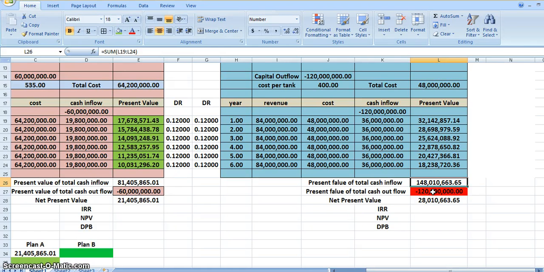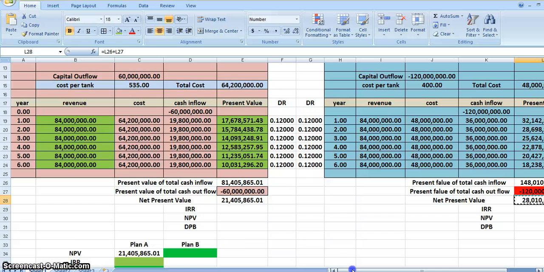Okay, what's the outflow? That is 120 million. Therefore, what will be the NPV? NPV is present value of cash inflow minus, it's already minus, I'll use a plus sign, and 120 million. The NPV comes out to be 28. Okay, let's paste it in the table.